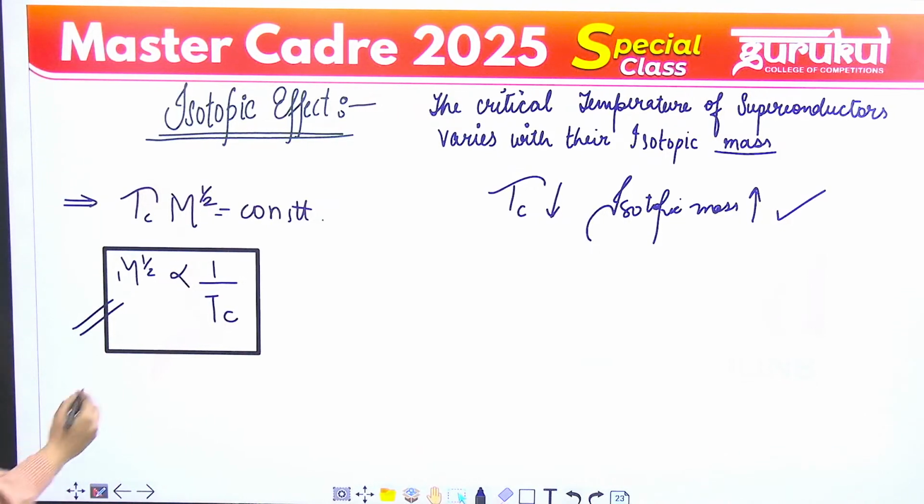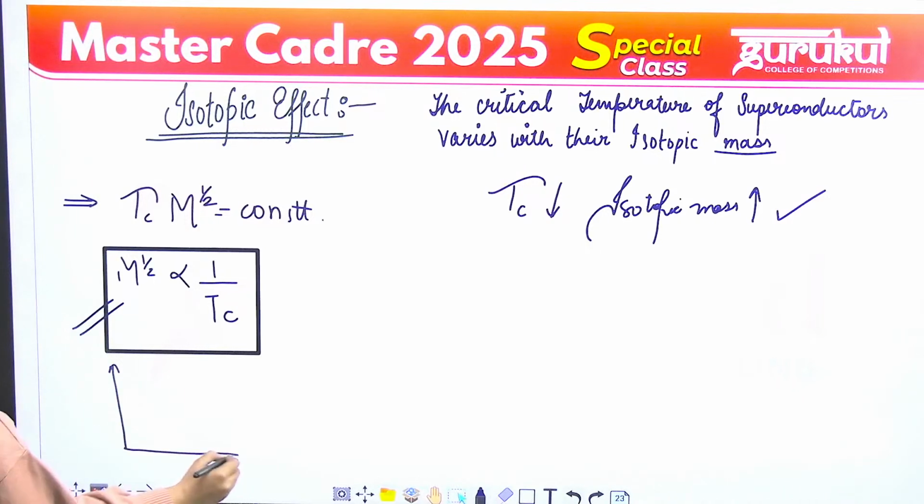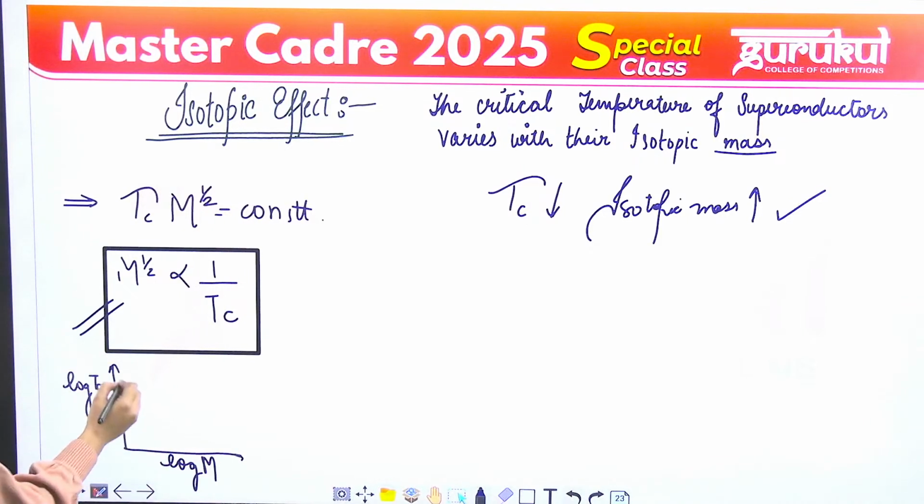So the graph will be like this. Between log Tc and the logarithm of the atomic isotopic mass, the graph will be like this. Okay, the variation will be like this. Clear, all of you? So the effect gives some clues about the establishment of the theory of superconductivity.